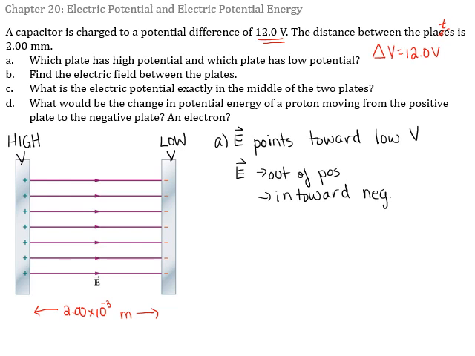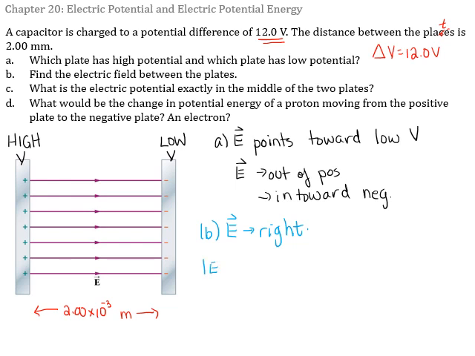Part B, find the electric field between the plates. So we know that electric field is a vector. It has magnitude and direction. When we look at our picture, we can see that E points right. That means we've got the direction sorted out. Now let's find the magnitude.